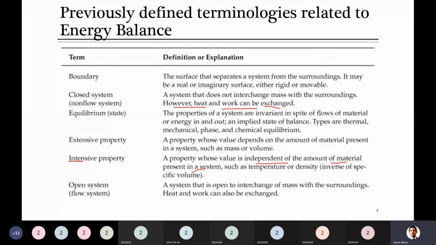Whether I take 1 kg of water or 1000 kg from the same tank, measured at the same time, its temperature remains the same. That is independent of the amount of material.